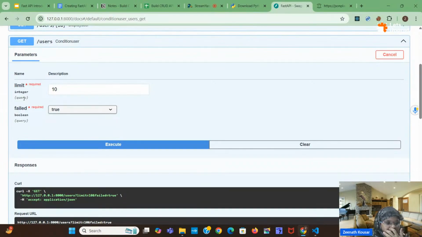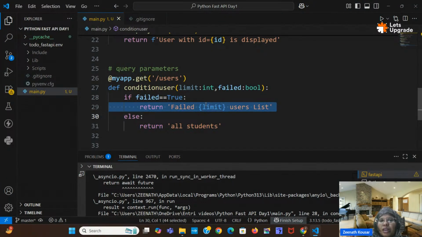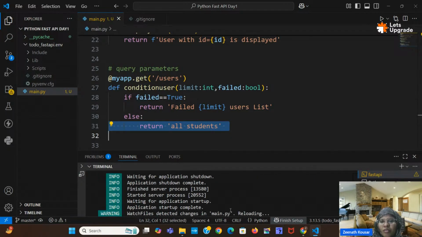So we can apply some condition. You can retrieve the records based on some condition. So if it is true, then the failed users list will be returned. If failed equal to true, then only this will be returned, else we will get this. Okay, so if this condition is true, then we will get this, or else we will get all students. So I will check once.